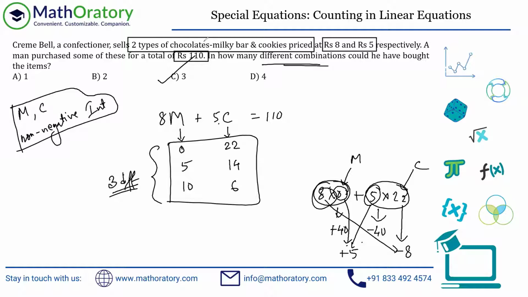Don't get confused by the way. Sorry. Just finishing off with one last thing. Even if the question had said the man purchased some of each type of item, understand one thing, that starting with the 0, 22 solution is still the fastest, right? It's very easy to do. I mean, you just put C as 22 because 110 is a multiple of 5. So 5 into 22 is 110, right? So start with the 0, 22 solution, and then figure out the rest of it. Just ignore the 0, 22 solution in the last go. I mean, when you calculate this at the end, just ignore that.